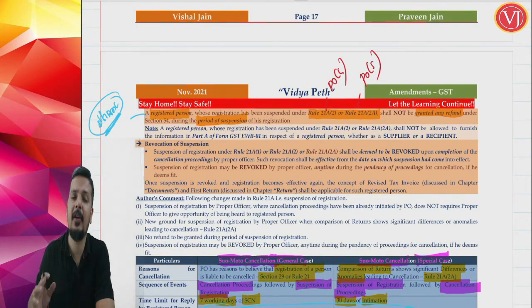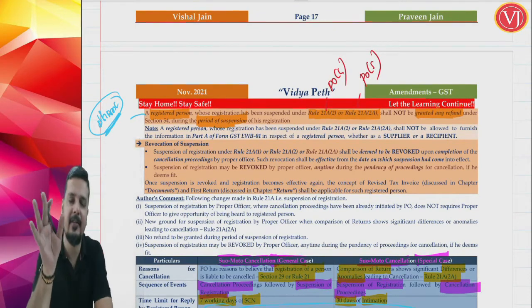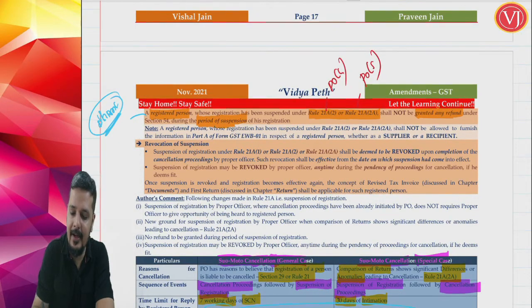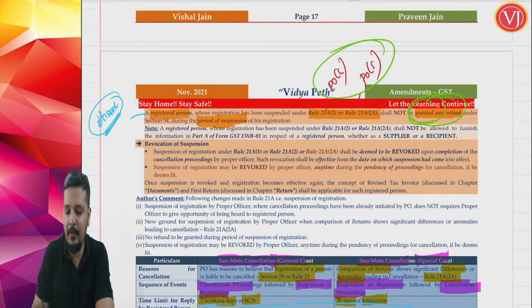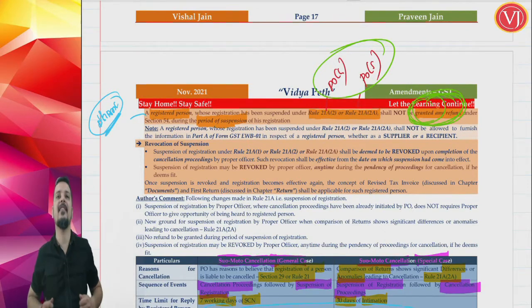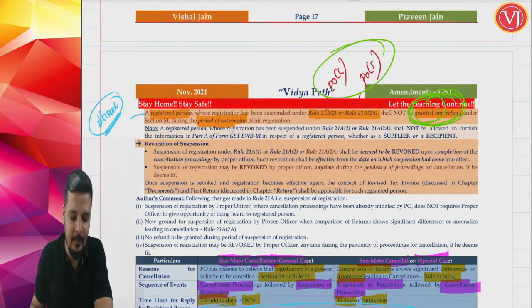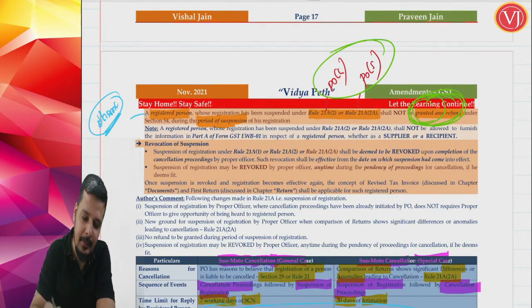Refund will not be granted, but you can make a refund application. The officer will not grant you refund, so grant of refund is not allowed. But can the assessee make a refund application? Yes. As the officer has started suspension, the officer will not grant any refund till the suspension is over. But can the assessee apply for refund? That is allowed. The officer will not grant any refund during that suspension period. That is the fourth amendment.